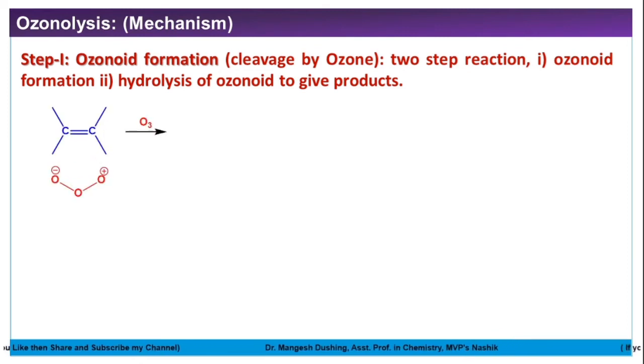For example, this is alkene, carbon-carbon double bond, and this is our ozone. So ozone bipolar form, one oxygen containing a negative charge while one oxygen containing positive charge. Middle oxygen is neutral. This form we will take for easiness of this addition reaction. See here, very simple. We have to practice this mechanism in a notebook.